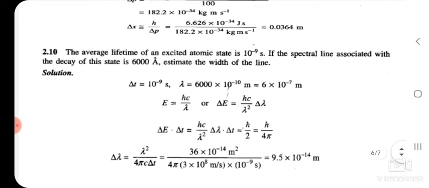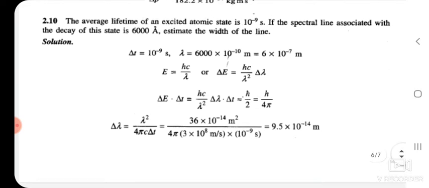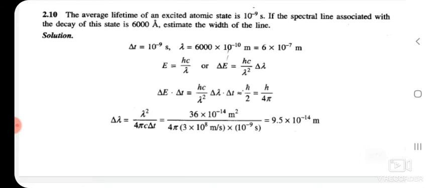The same, the average lifetime of an excited atom state is 10 to the power of minus 9 seconds. If the spectral line associated with decay of this state is 6000 angstrom, estimate the width of the line.